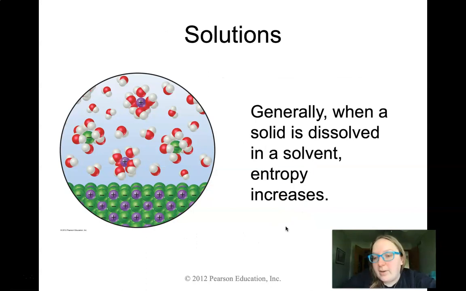From there, when we talk about solutions, we're taking a solid and dissolving it into a solvent. So we're changing that solid from its rigid form to maybe a more liquid form. It's not really a phase change, it's just kind of a solvation thing.